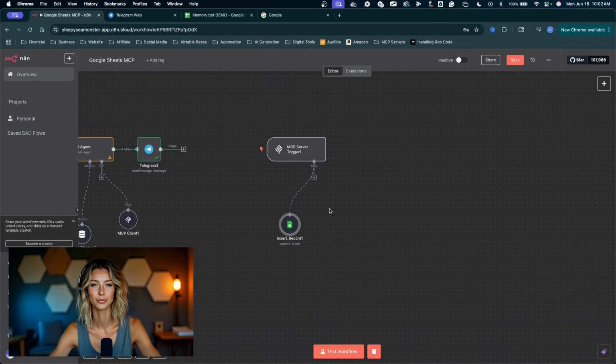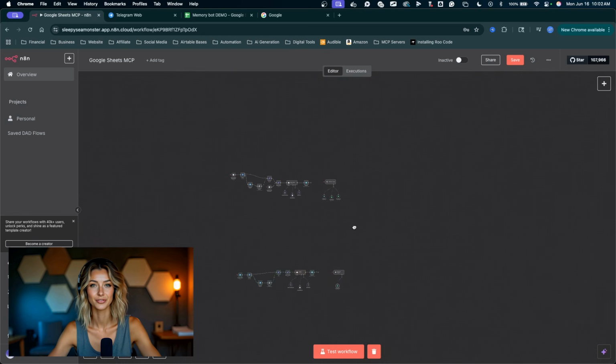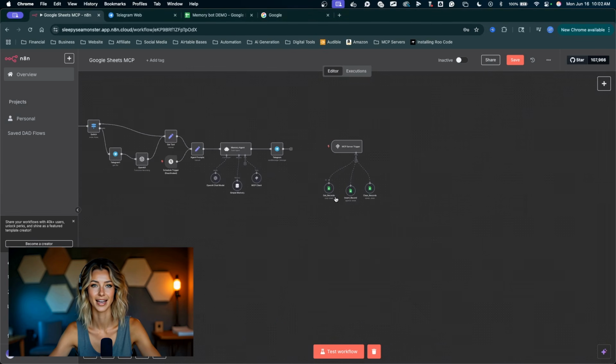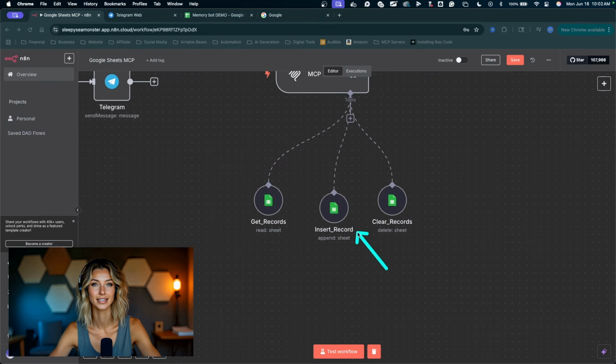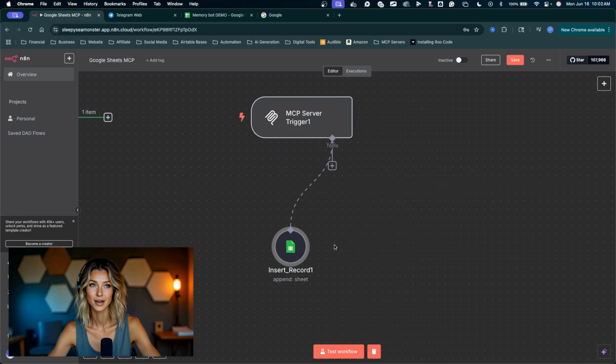Now something to focus on right here. This tool was automatically named insert record number 1. I'm actually following my finished workflow up here. So in the same canvas space, I have a tool called insert record. That means that this tool was automatically named insert record 1.